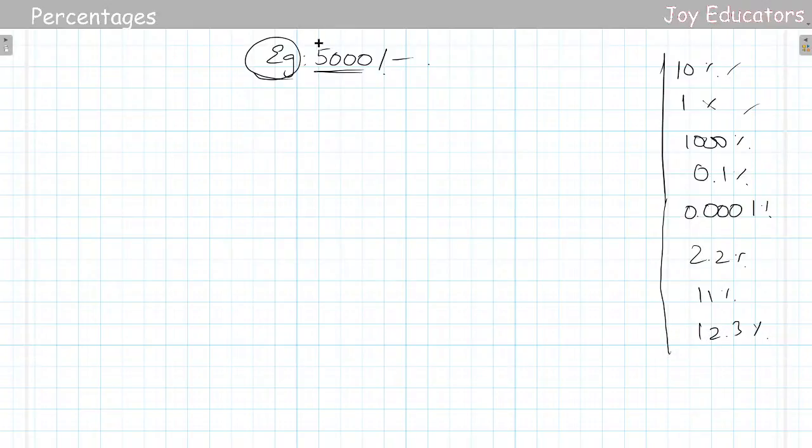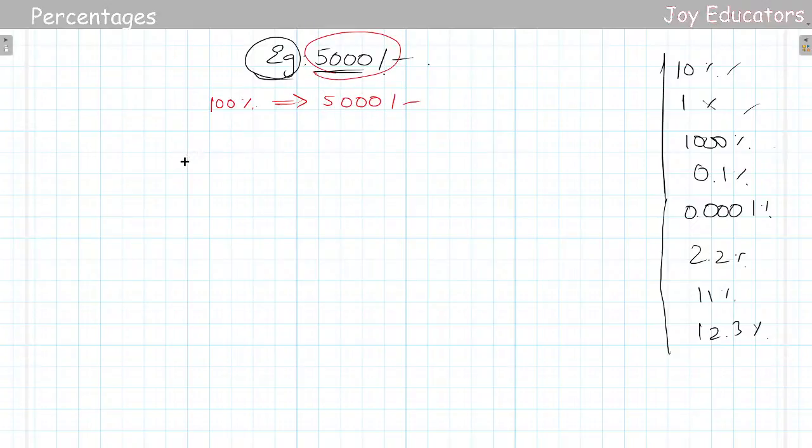So before going ahead, let us see for this value. If I'm taking 100%, just try to remember whenever I say 100%, it means the full value, the total value. So it will be 5,000.